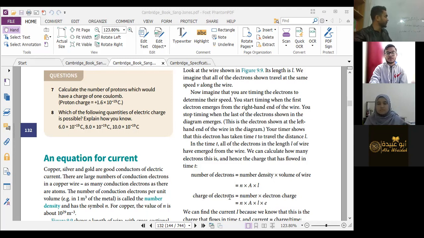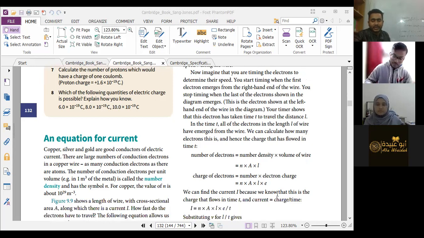এবার দেখো চার্জ অফ ইলেকট্রন মানে কি? Number of electron into the charge of each electron. তাহলে টোটাল চার্জ অফ দি ইলেকট্রন যদি আমরা বের করতে চাই, তাহলে এটার সাথে আমরা জাস্ট ইলেকট্রনের চার্জ দিয়ে মাল্টিপ্লাই করব, শেষ। তাহলে the total charge of electrons কি? nAl times e, শেষ। We can find the current I because we know that this is the charge that flows in the time t, and current equals to charge divided by time. তাহলে আমরা যদি কারেন্ট বের করতে চাই I, then এই টোটাল চার্জ অর্থাৎ nAle, এটাকে যদি আমরা ডিভাইড করি t দিয়ে, we should get the current, right?